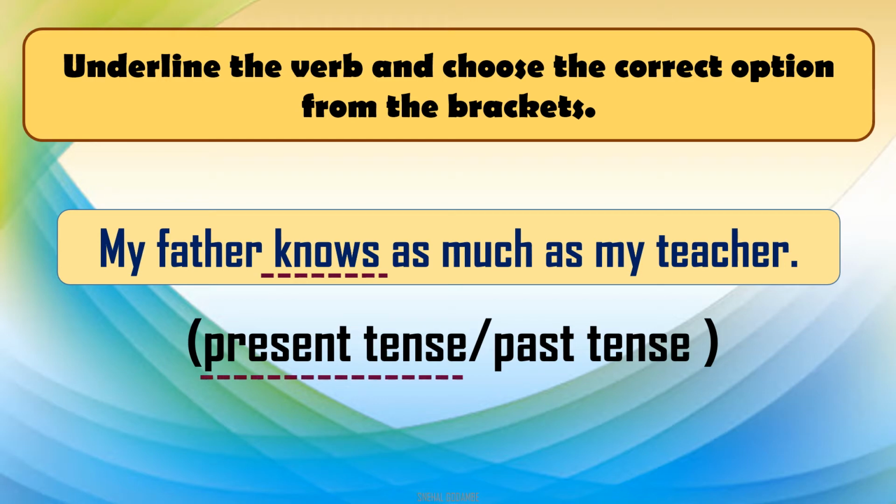Now you know the answer, it is in present tense, because the past tense of the verb know is knew. But here you have seen that there is S with know. As we have learned the rule about it, when the subject is in third person singular, then we put S with the main verb. So here the tense of this verb is present tense. So that was the A part of the activity. Now we will go to the B part.